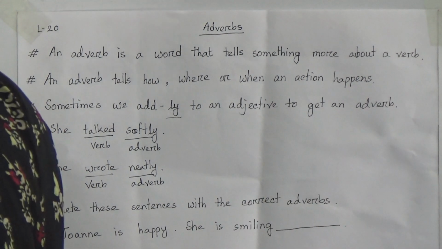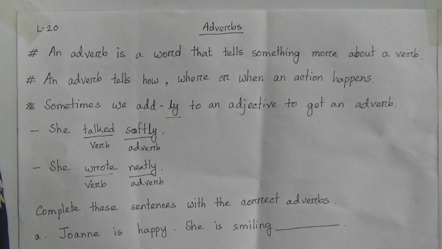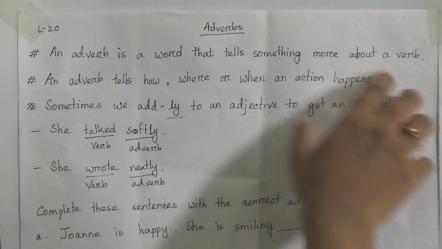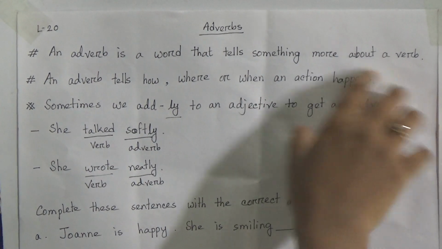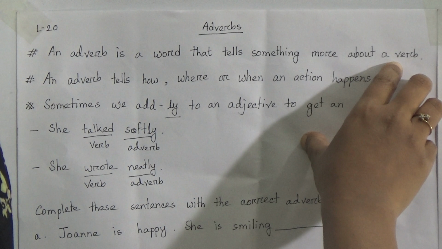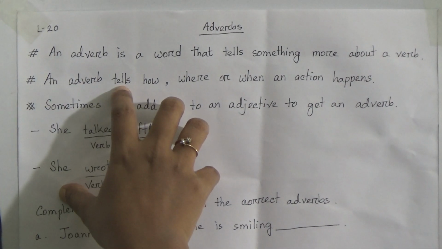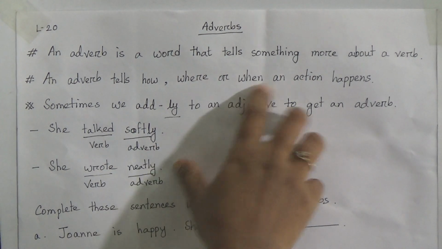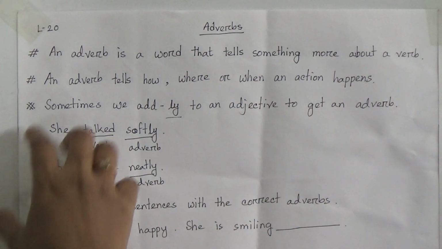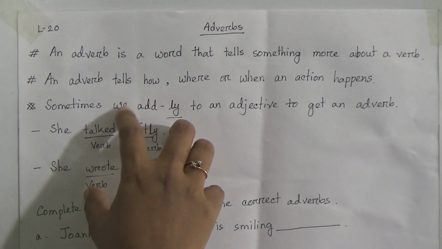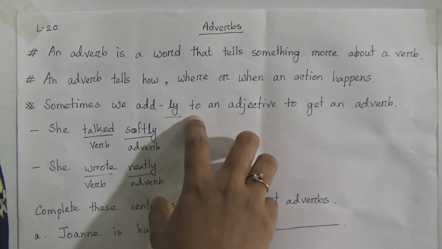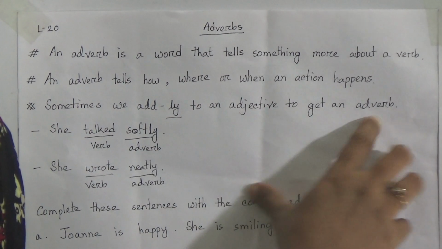So we have discussed three rules. What is the first rule? An adverb is a word that tells something more about a verb. Then an adverb tells how, where and when an action happens. Then sometimes we add ly to an adjective to get an adverb.